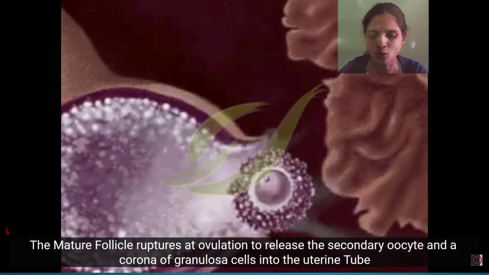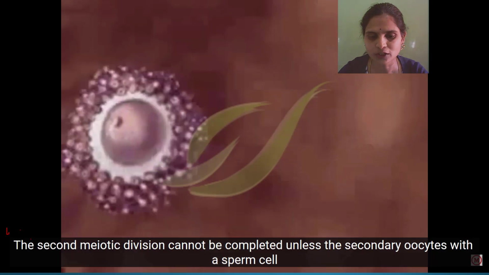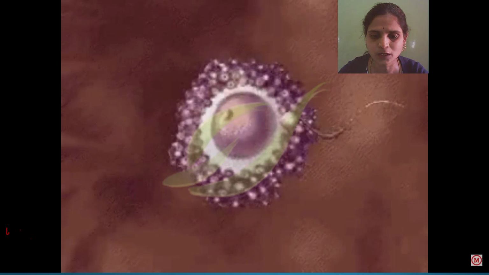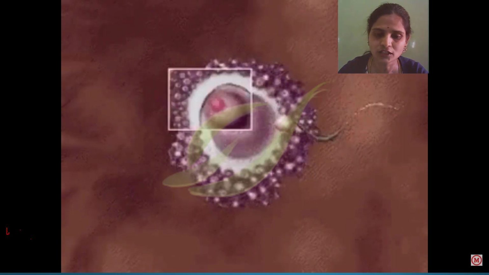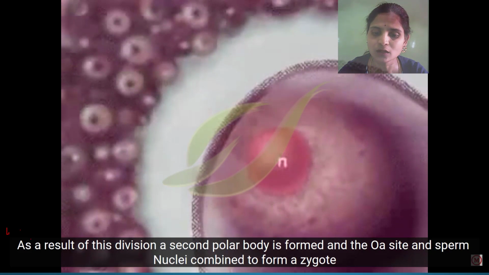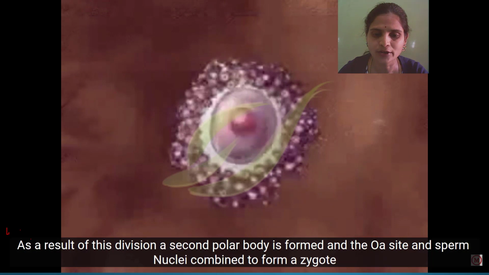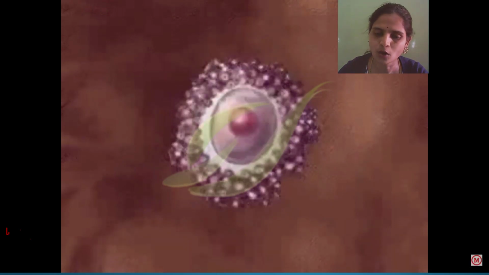It comes out of the ovary and reaches the fallopian tube. If it comes in contact with the sperm, the second meiotic division will take place, where the secondary oocyte undergoes division which produces a polar body and the ovum. The polar body will degenerate and the mature functional ovum will be present. This further develops. In the next section, we are going to study the structure of an ovum.